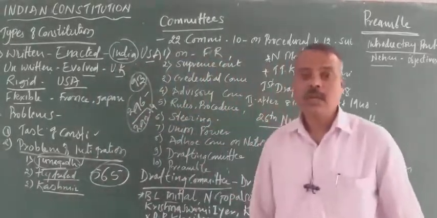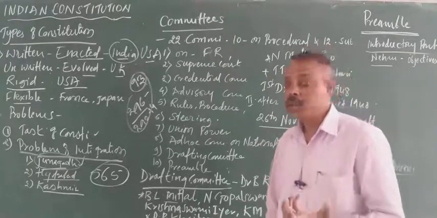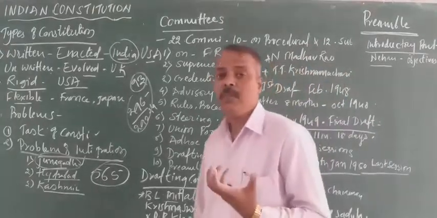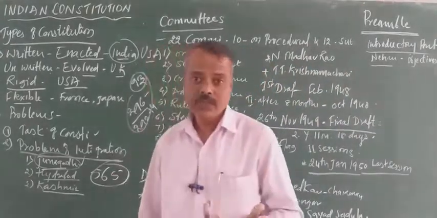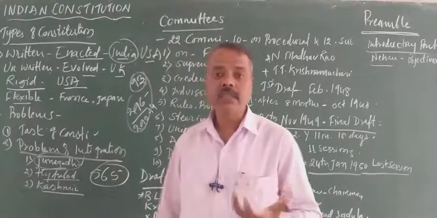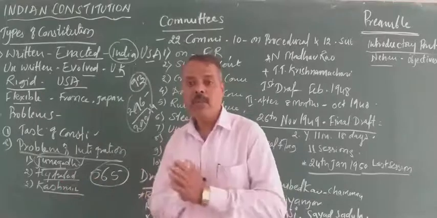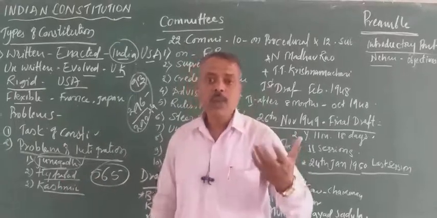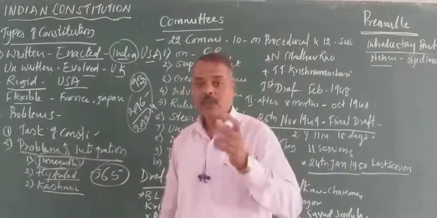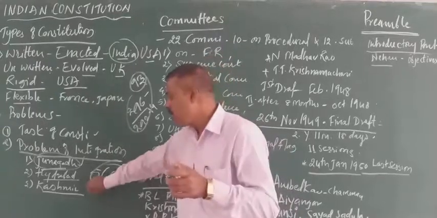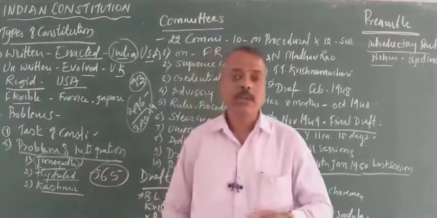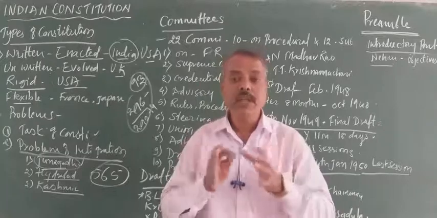Kashmir was a very sensitive issue, where 77% of the people in Kashmir are Muslims, and the king, Raja Hari Singh, was a Hindu. The king wanted to merge with India, but the people wanted to join Pakistan. At the same time, there was the National Conference party of Sheikh Abdullah, who wanted to establish an independent status.